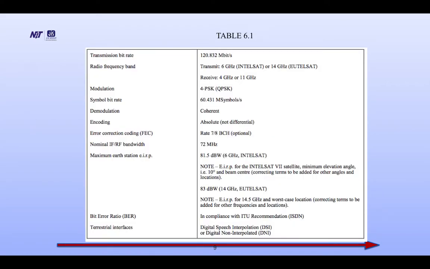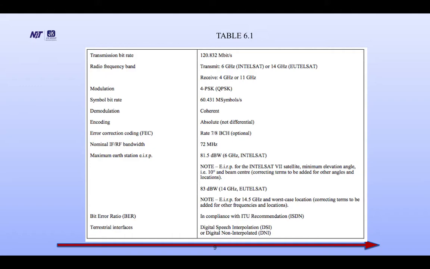This Table 6.1 shows the transmission rate is 120.832 Mbps. Radio frequency band: transmit 6 GHz Intelsat and 14 GHz Eutelsat. Receive is 4 GHz or 11 GHz. Modulation: 4-PSK or QPSK. Symbol rate is 60.416 megasymbols per second.